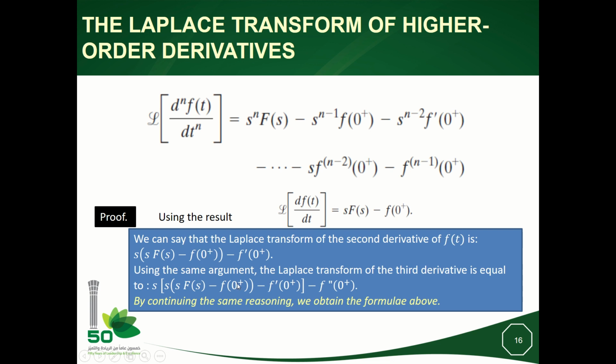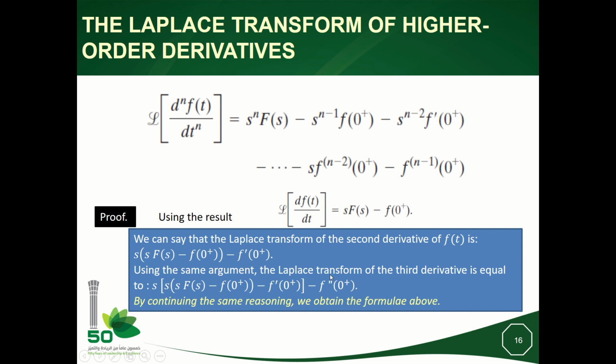If I go now to the Laplace transform of the third derivative of f with respect to time, if I use these results as a starting point, I will have the Laplace transform of the third derivative of f with respect to time to be s times the Laplace of the second derivative that I got in this step, okay?